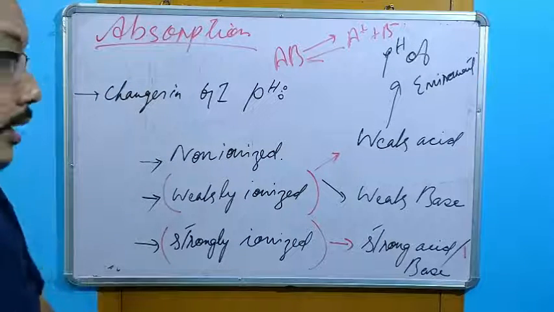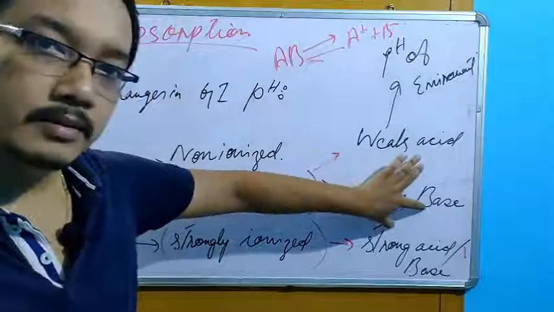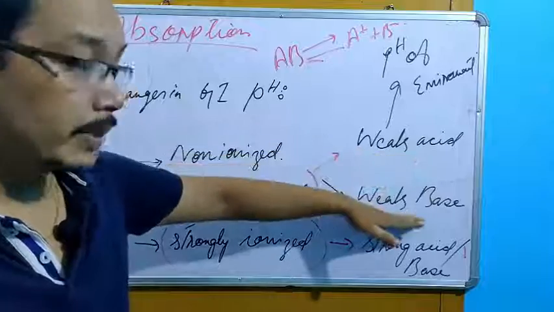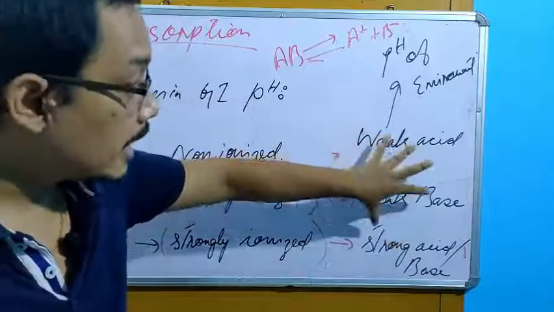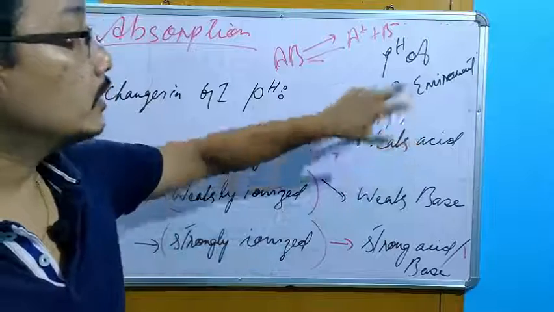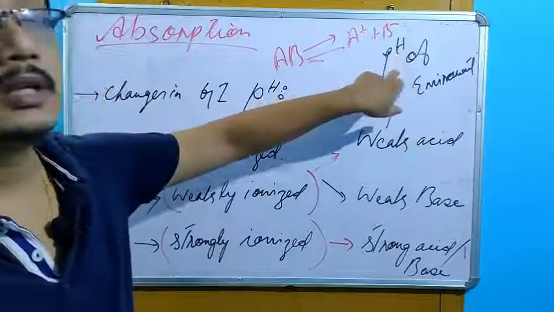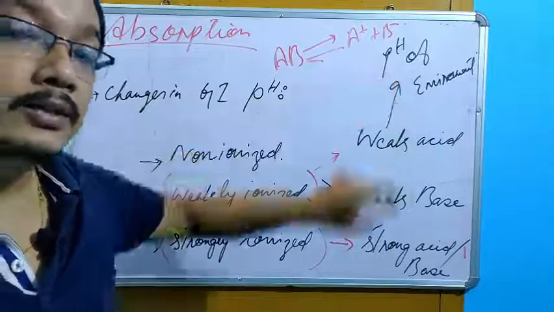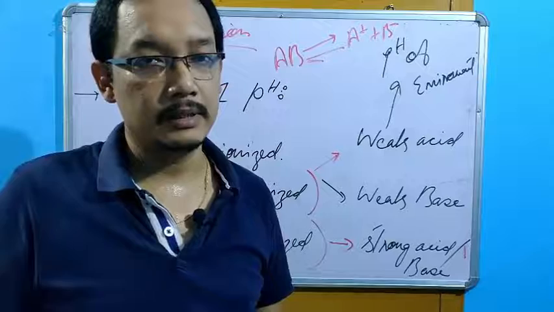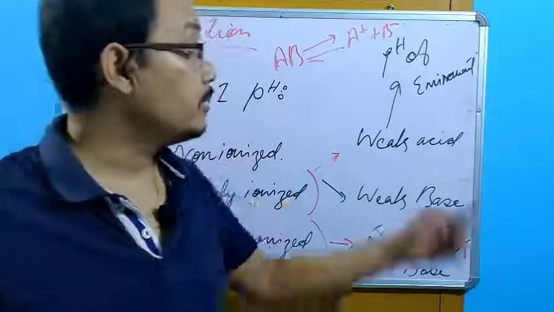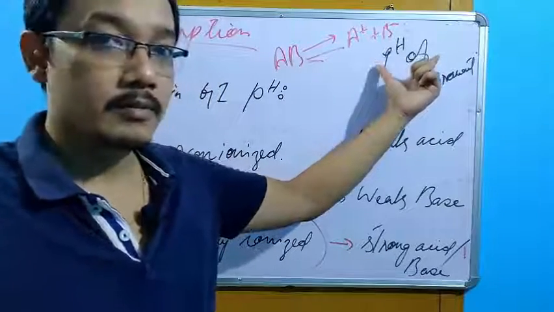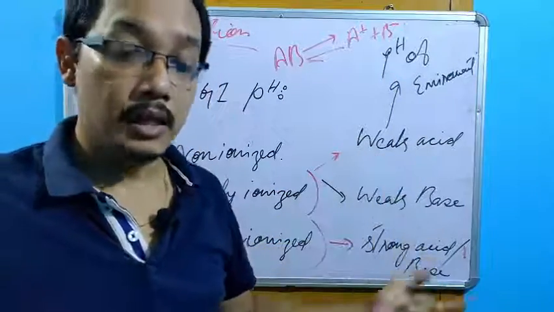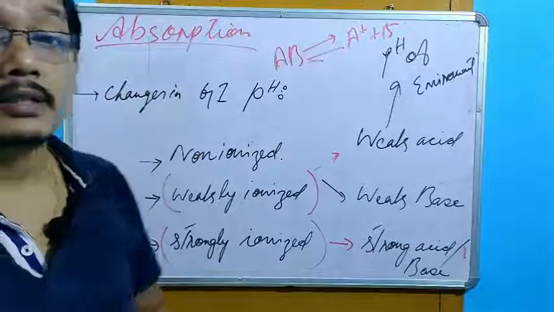Okay? Maximum of the drugs are available in weak acid or weak base form. Okay? So whether it is weak acid or weak base, the absorption of this kind of drugs will depend on the pH of the environment. Okay? If the pH of the environment changes, what will happen? The absorption of this kind of drugs will change. Now, how does this drug-drug interaction occur?